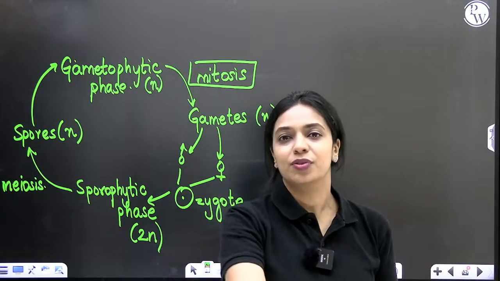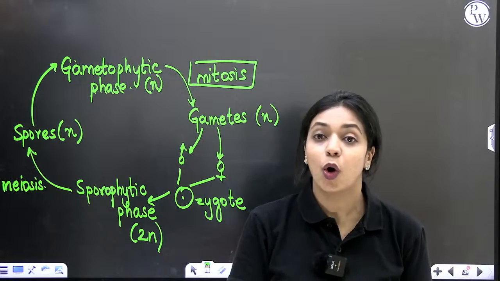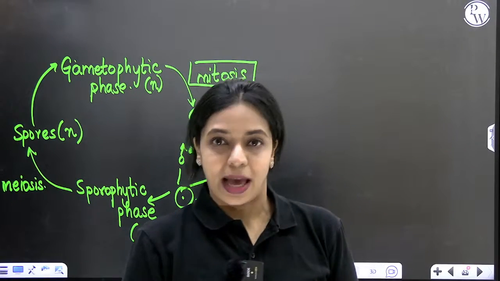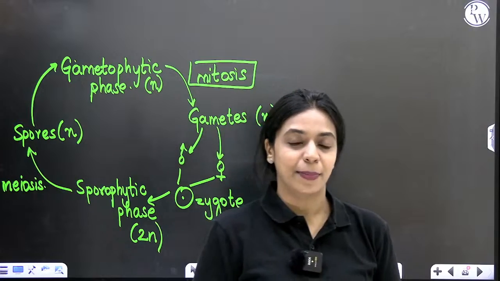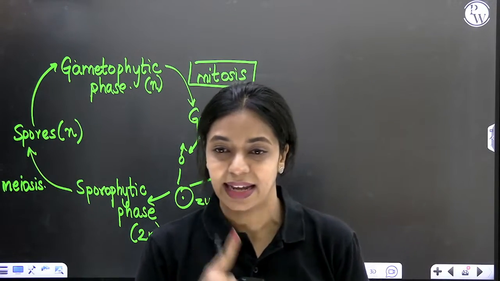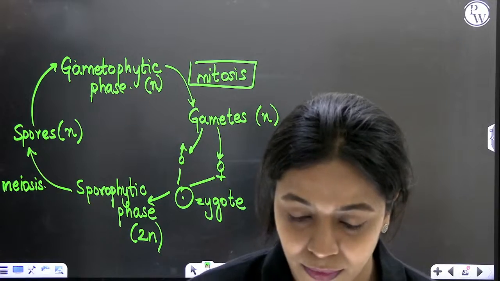Gametophyte always produces gametes. Sporophyte always produces spores. When the gametophyte is producing gametes, mitotic cell division will happen. When the sporophyte is producing spores, meiotic division will happen. Is there any doubt in this so far?